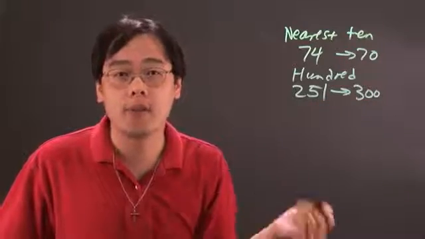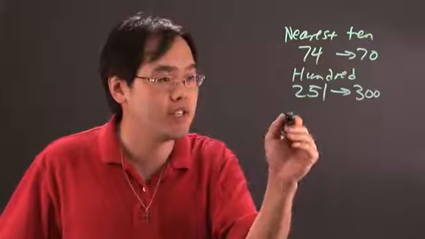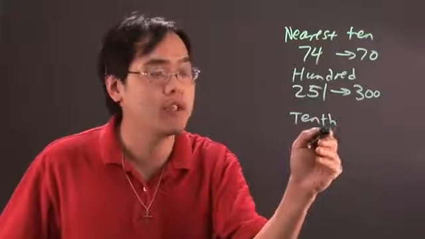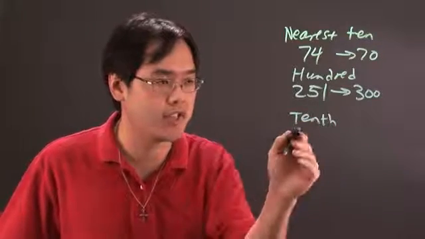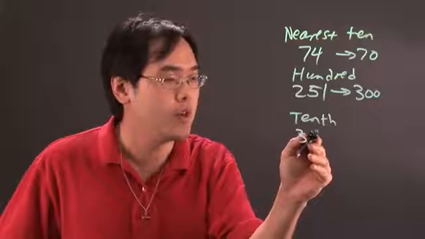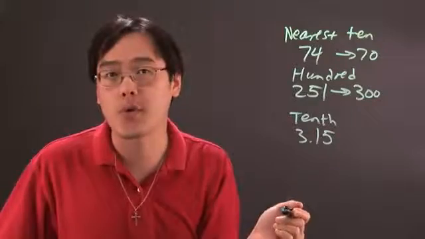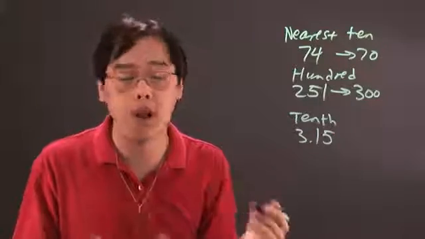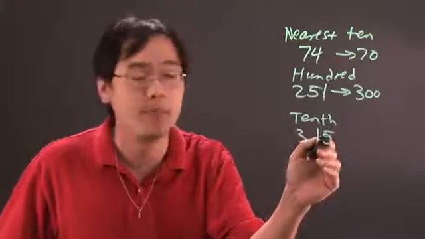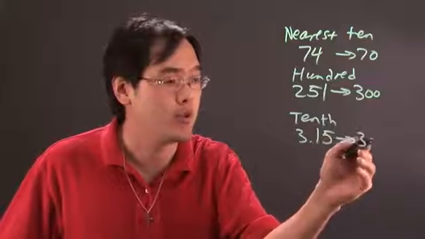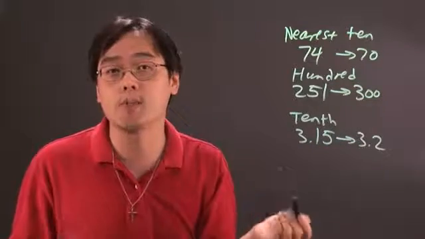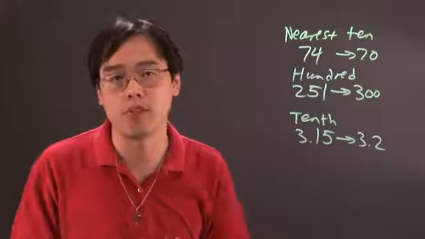However, if you have other words, such as the nearest tenth, you're rounding to the nearest one decimal place. So for example, if you have 3.15, it's either going to go to 3.1 or 3.2, and again, use the rules of rounding. Since this is 5 and above, this rounds to 3.2. Now, if you have hundredth, you have 2 decimal places, and thousandth, 3 decimal places, so on and so forth.